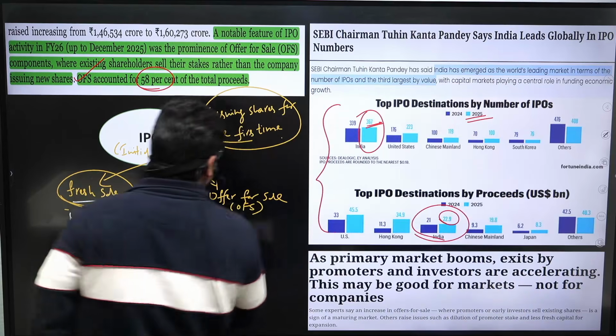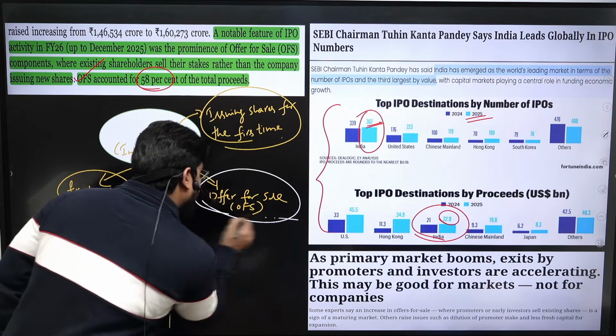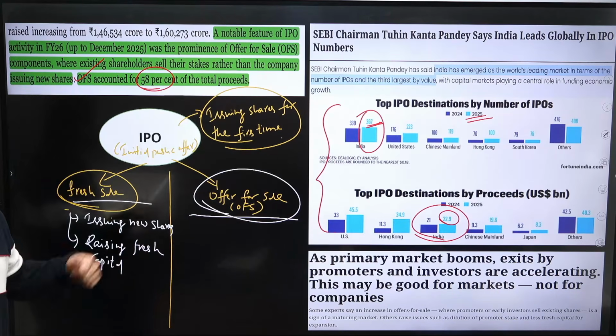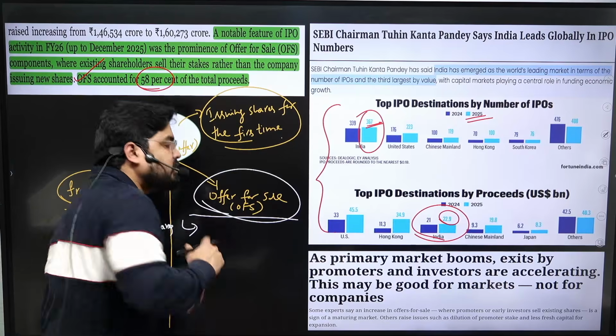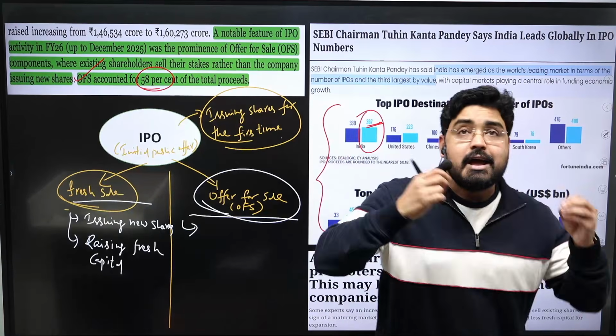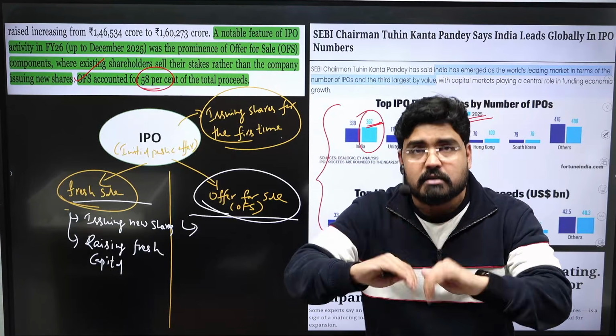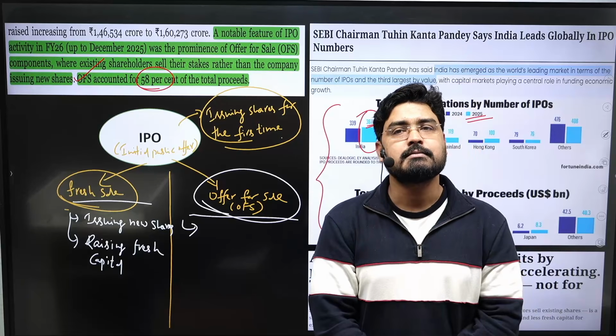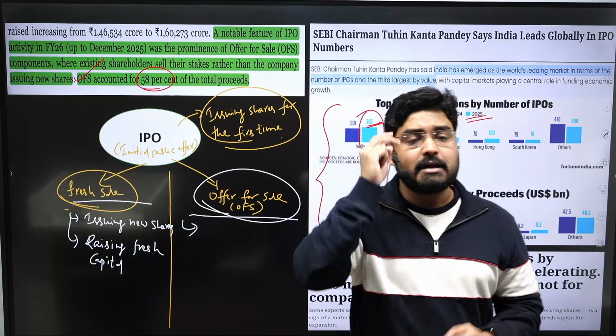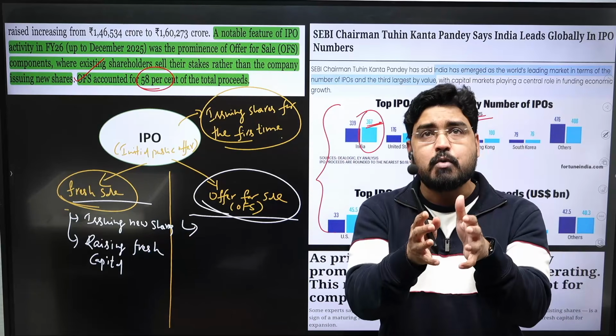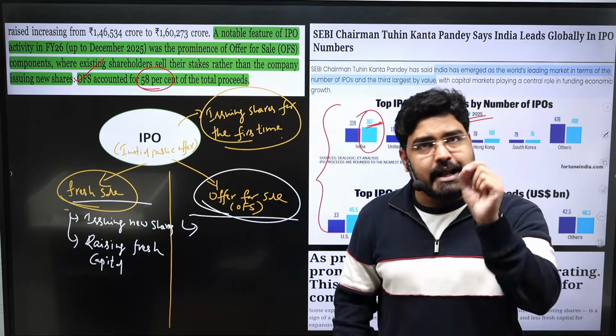The other is offer for sale. Unlike in the fresh sale category, here no new shares are issued. The existing shares of the shareholders are sold in the market. For example, in the previous example, I said that there are 10 promoters, each contributed 10 crore.